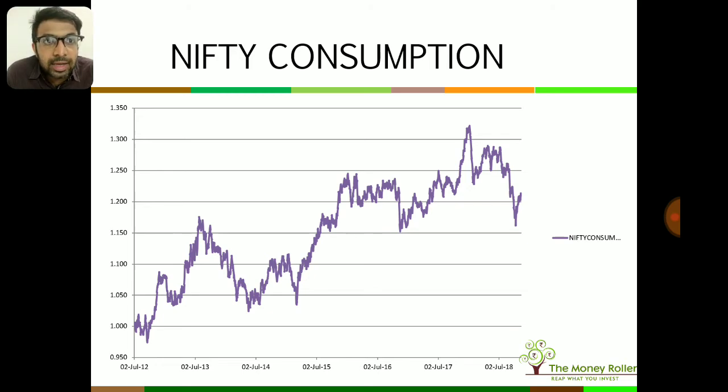Now again we can see that there is some kind of a weakness in the outperformance of this sector, and maybe the outperformance of this sector with respect to the Nifty may go down. So this velocity right now is in the lower direction. So again we need to wait and watch in this sector, whether for the next month we can buy into it or not.